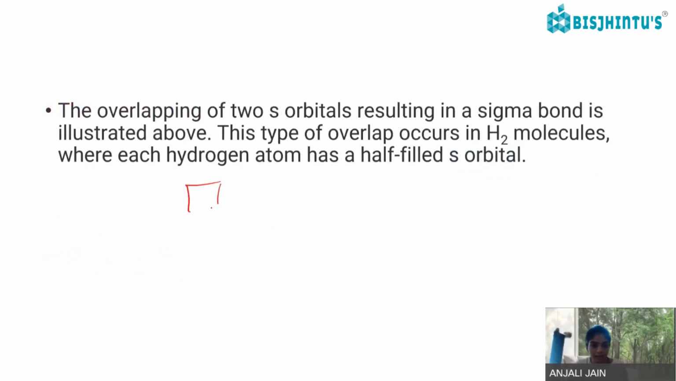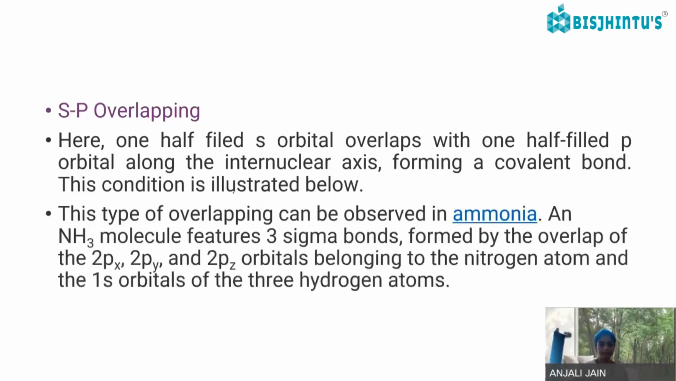So if we talk about the s orbital, 1s, here 1s is a half-filled orbital. So what they will do, 1s is fully completed like this. So this is the overlapping of 1s and 1s orbitals.